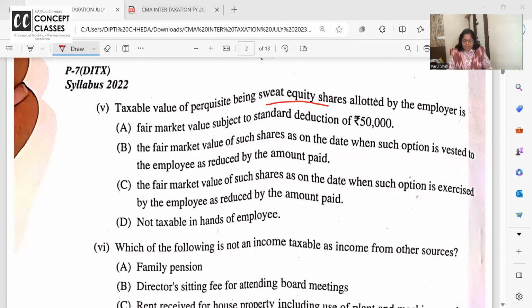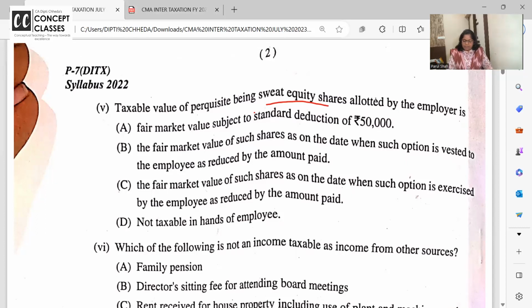Yes. Taxable value of perquisite for sweat equity shares allotted by employer to the employee is fair market value, subject to 50,000 standard deduction. Fair market value as on the date on which the option is vested. Fair market value of the shares as on the date on which it is exercised, minus as reduced by the amount paid.